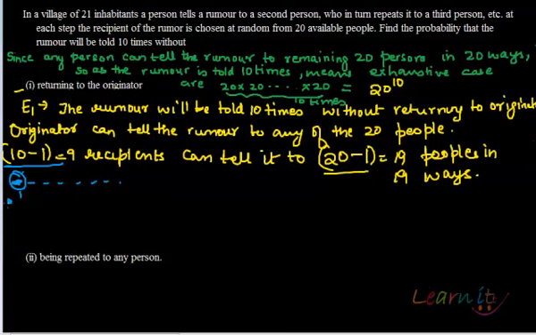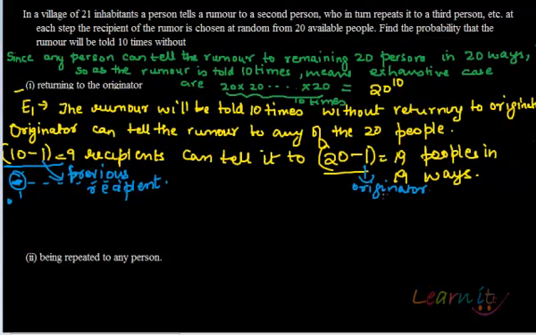So the rumor gets spread like that. Now in the second step, when the rumor is getting spread, 9 recipients can tell it to 20 minus 1, 20 minus 1, now this one is for the originator, and this one is for the previous recipient. Okay, so that means now this process can happen in how many ways?